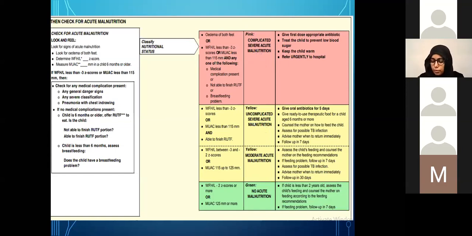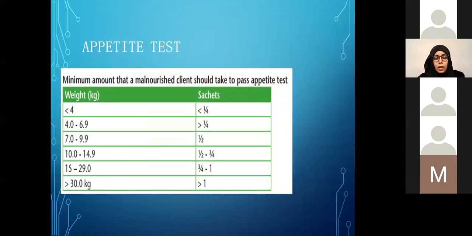Appetite test is a very good screening tool to decide if a malnourished child that has come to you in the clinic or the emergency department needs to be hospitalized or can be managed as outpatient. So let's say a malnourished child came to you and you did all the anthropometric measurements and you classified them and they turn out to be severe acute malnutrition on the classification chart.